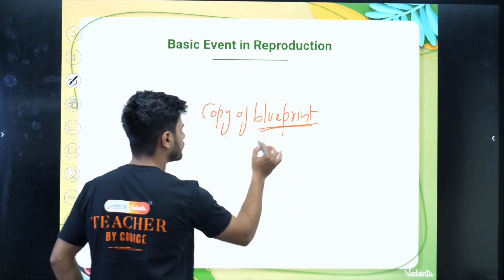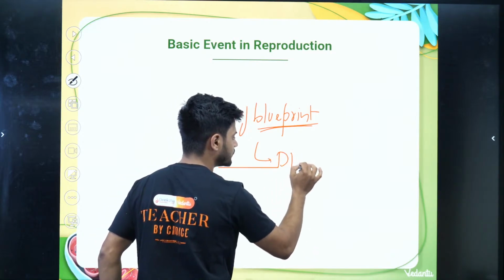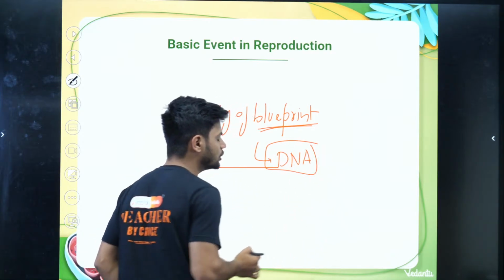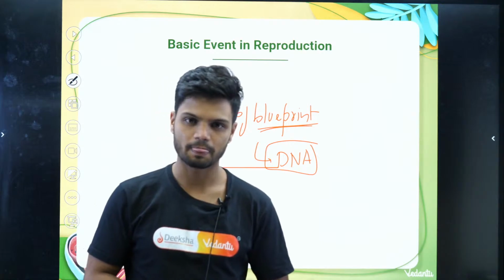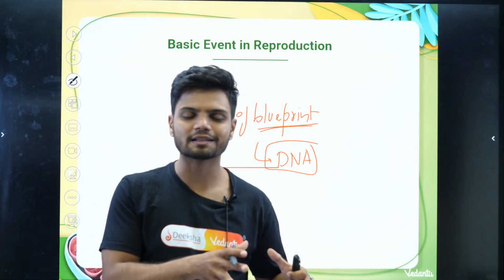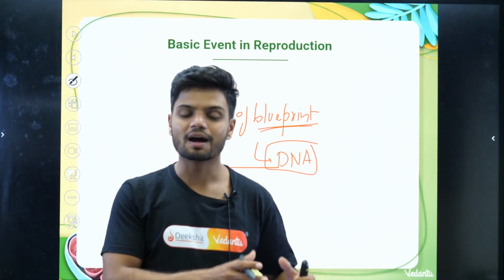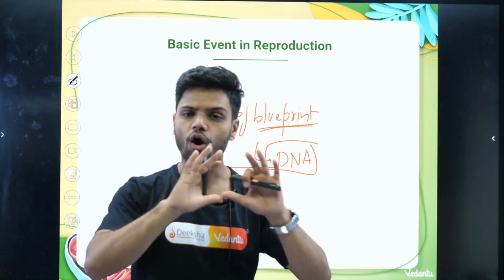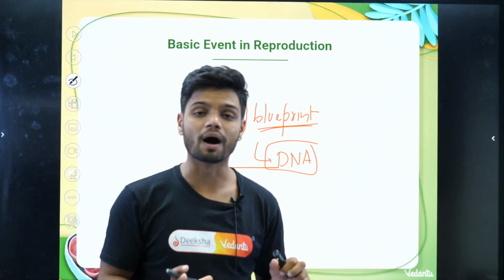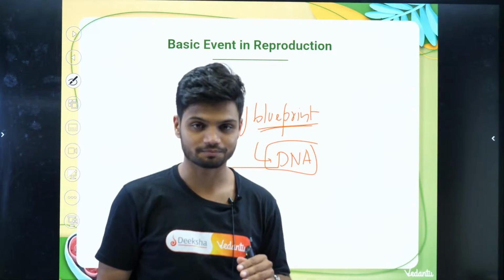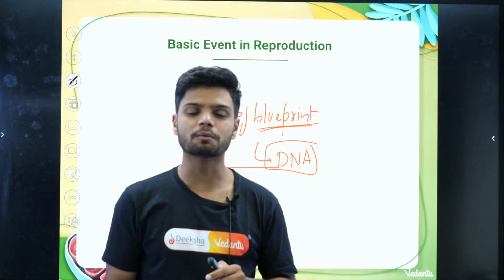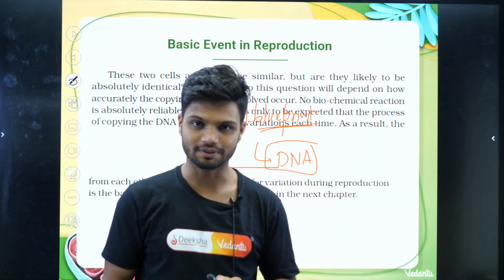So the copying of blueprint is nothing but copying of DNA, deoxyribonucleic acid. This particular DNA in the body has all the information required to create a new body. So the basic event in reproduction is copying of DNA.